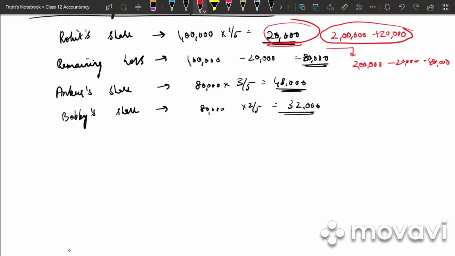So write down in the next line: Rohit is guaranteed a minimum profit of rupees 2 lakh, whereas share of loss debited to his capital account is rupees 20,000. Full stop. Hence he will be credited by 2,20,000, borne by Ankur and Bobby in the ratio 4:1.